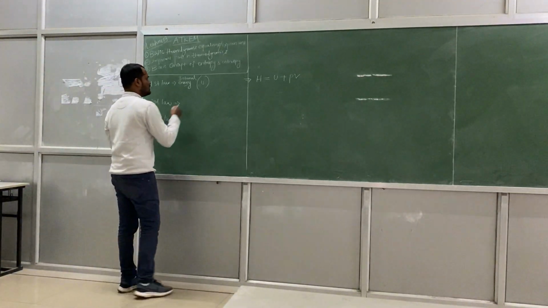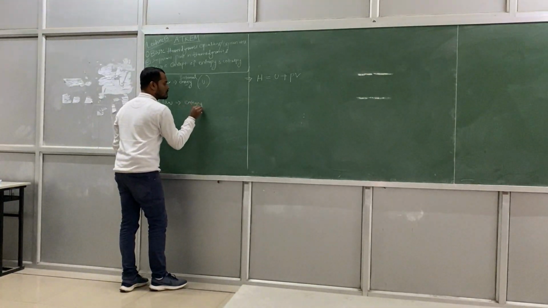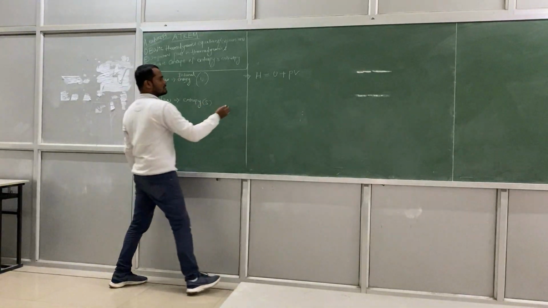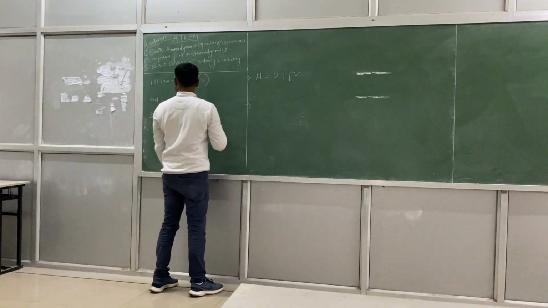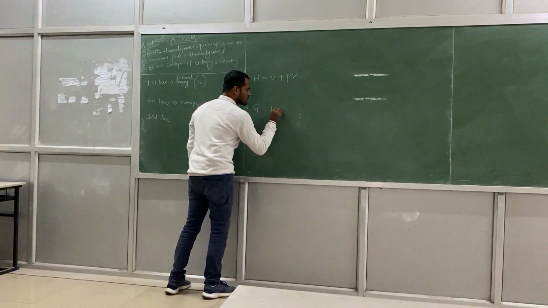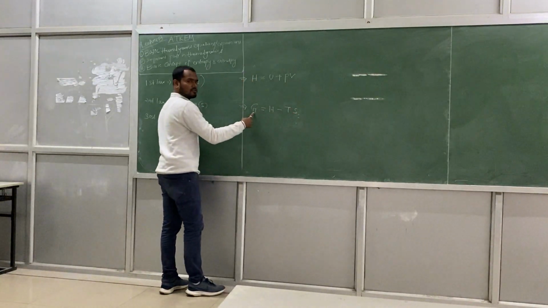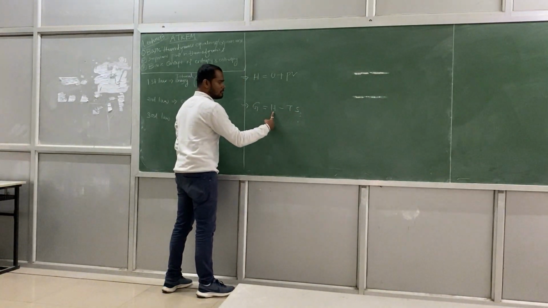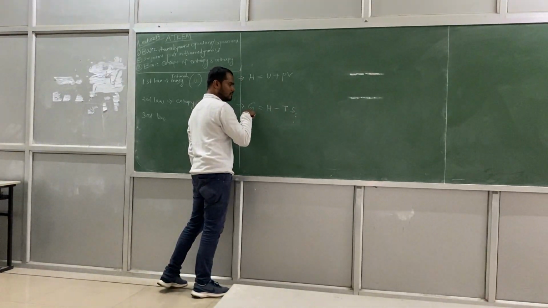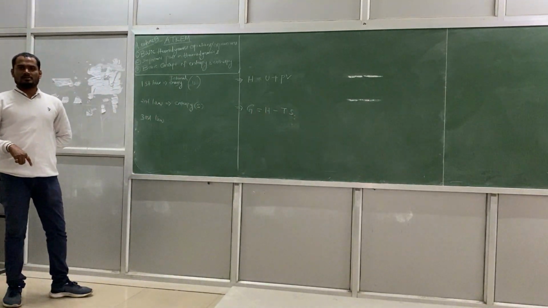That is very easy, you know that. So this will be G is equal to H minus TS, where G is the free energy, H is the enthalpy, T is the temperature, S is the entropy. So I am relating free energy with entropy, and this is the second law expression.